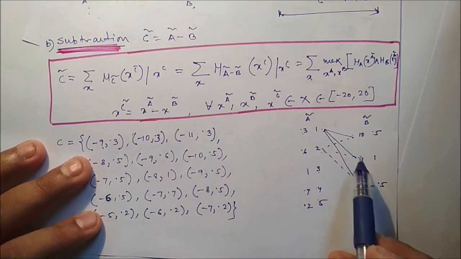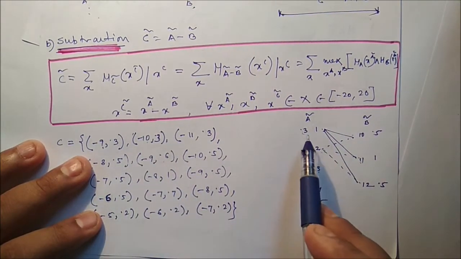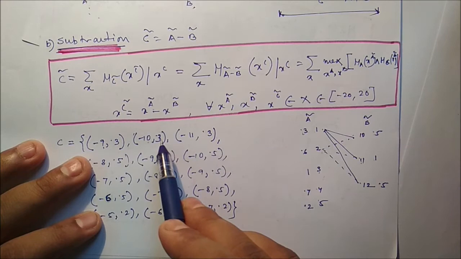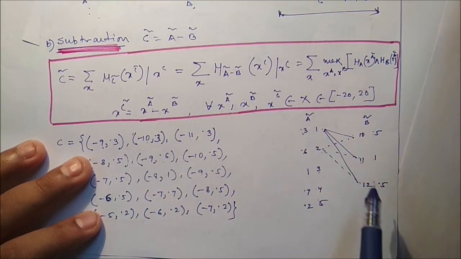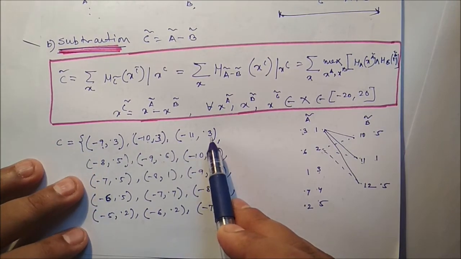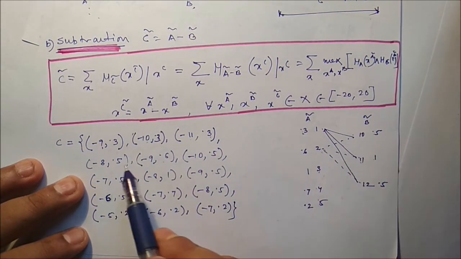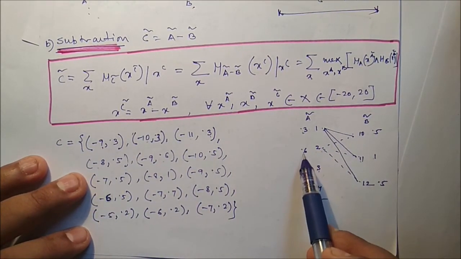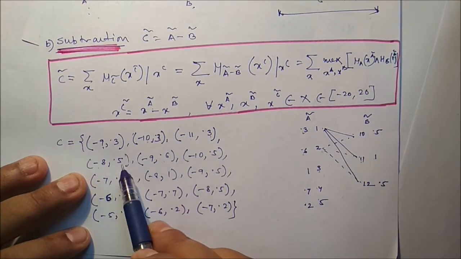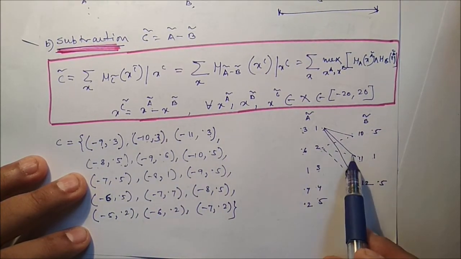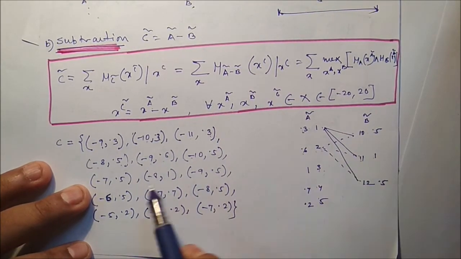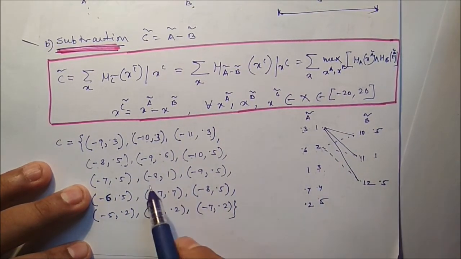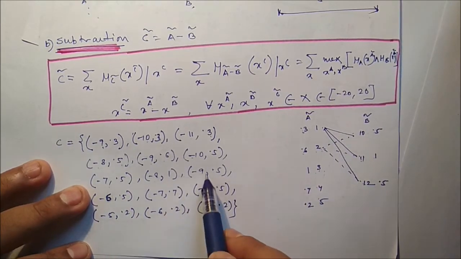Next, 1 minus 11, it is minus 10. 0.3 and 1, minimum is what? 0.3. 1 minus 12, it is minus 11. 0.3 and 0.5, minimum is 0.3. Similarly, 2 minus 10, it is minus 8. If you compare 0.6 and 0.5, minimum is 0.5. Similarly, 2 minus 11, which is minus 9. 2 minus 12, which is minus 10. 3 minus 10, it is minus 7. 3 minus 11, it is minus 8. 3 minus 12, it is minus 9.